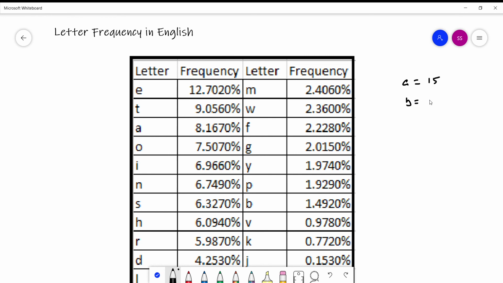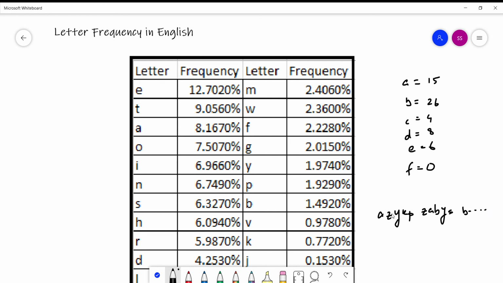B was repeating 26 times. C was repeating 4 times. D was repeating 8 times. E was repeating 6 times. F was repeating 0 times. So you got the gist. Say I have a ciphertext like A Z Y K P Z A B Y S B and so on.